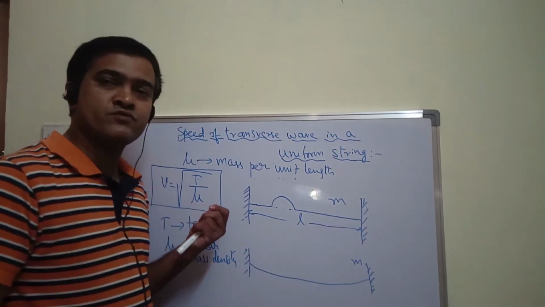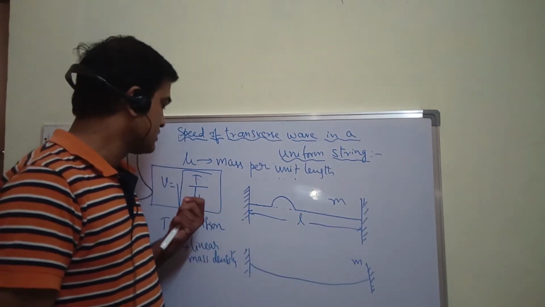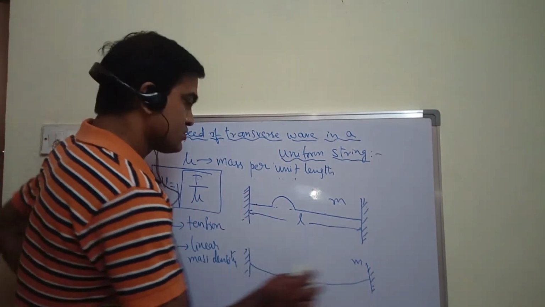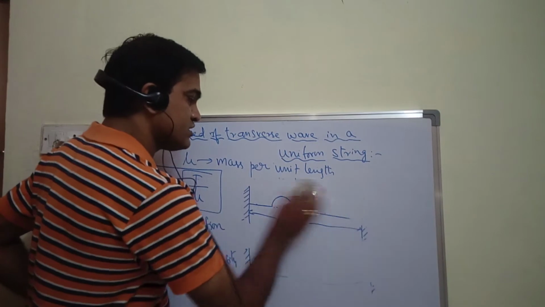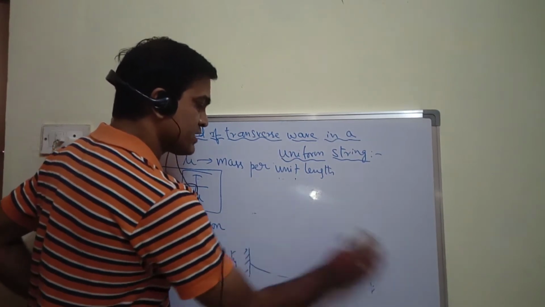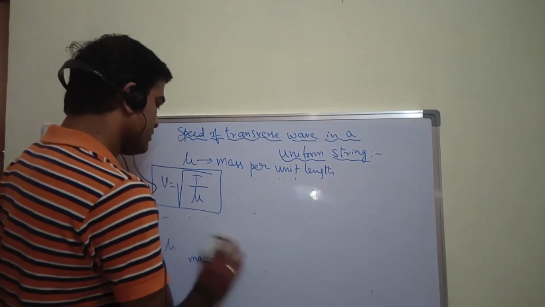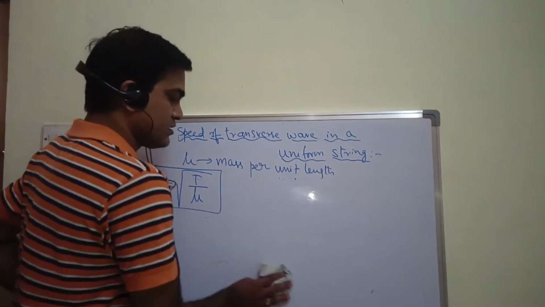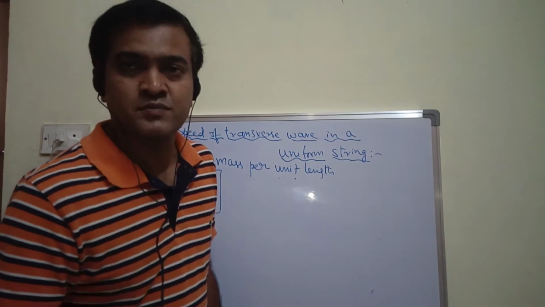So this is the formula we are going to derive now. V is equal to root over T upon mu. So I have shown you the formula as well. I have written the formula for mu as well. Mu is equal to mass per unit length.